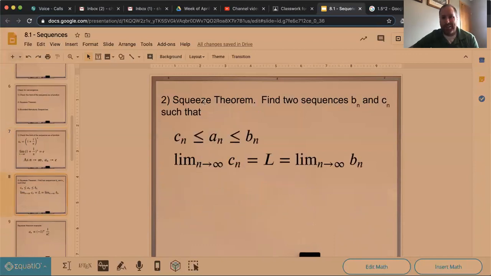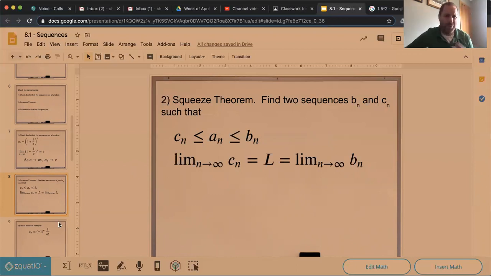The second way is what's called the squeeze theorem. We haven't talked about that for a little while, but what the squeeze theorem says is that if we can find some function that is always below our particular sequence, and you can also find a second function that is above that particular sequence, and these two bounds, the one that's below and the one that's above, also both converge to a particular thing, then the stuff in the middle has to go to that particular spot as well. They have to kind of converge together.